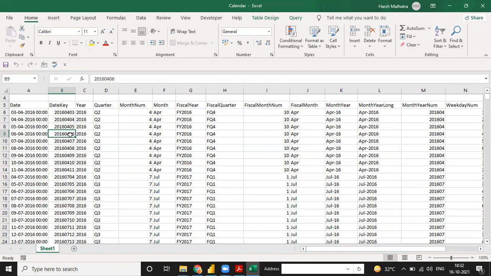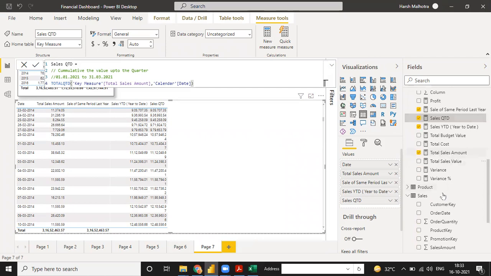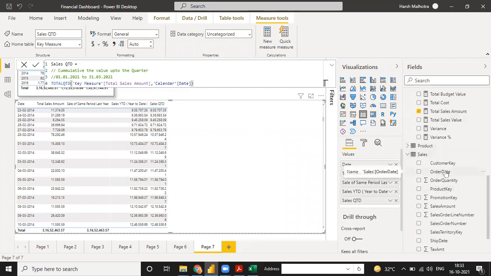So if you select your sales table's order date for a function instead of the calendar table, then suppose on the 15th of March you don't have any order, it cannot calculate the value for 15 March and it will give you a blank value. Blank value means it does not include the 15th of March in your dates.